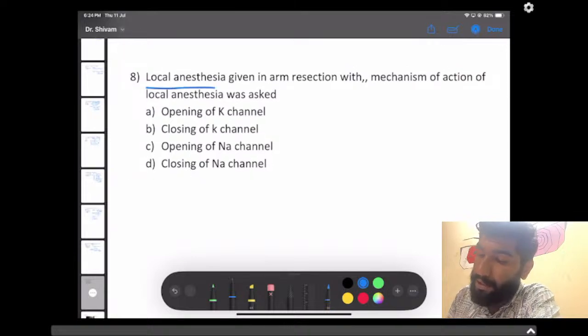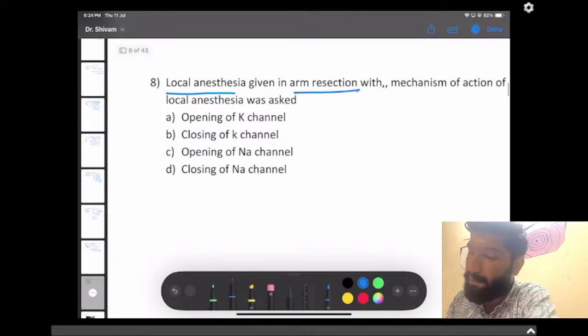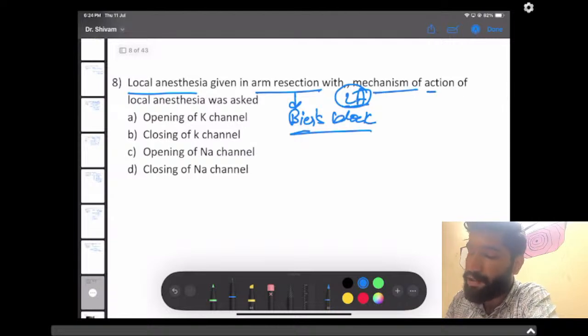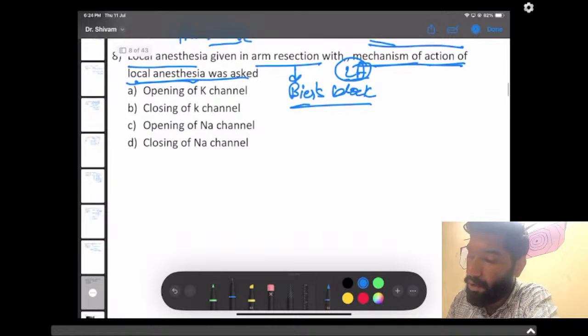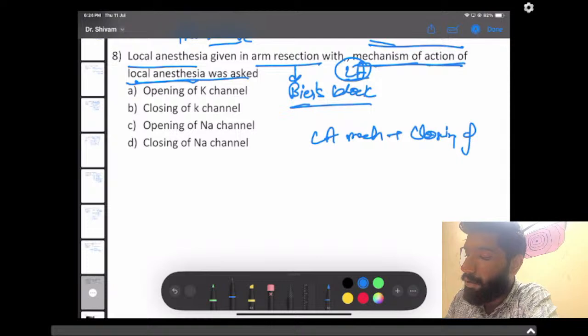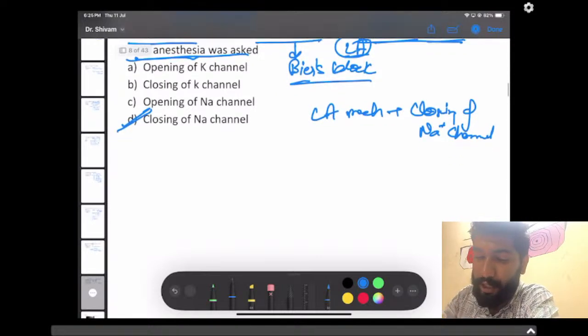It was a question on local anesthesia. It was a case presenting question, where local anesthesia was used, like in a Bier's block, we can say. Local anesthesia was used for Bier's block, and in the last, they asked the mechanism of action of local anesthesia. So the above history was not useful, because in the end they just asked for the mechanism of action. As we all know, local anesthesia works by closing of the sodium channels. So the answer here should be closing of the sodium channel.